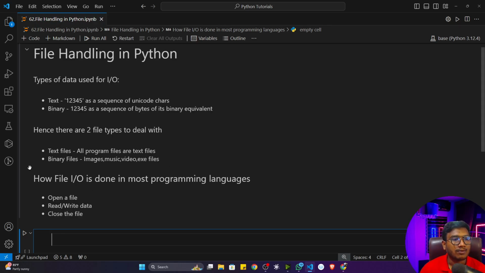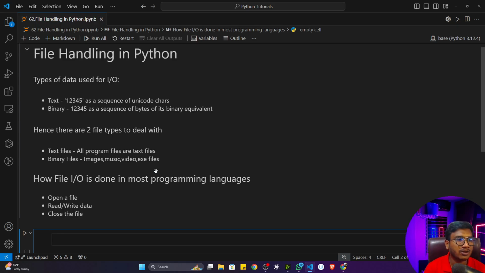And what are binary files? Binary files are the images, music, videos, and executable files you have in your system. These are called binary files because you can't see any text in an image, like how this data is stored. It's not possible. You can't open a music file in a textual representation either. So these are the binary files, these are the executable files.